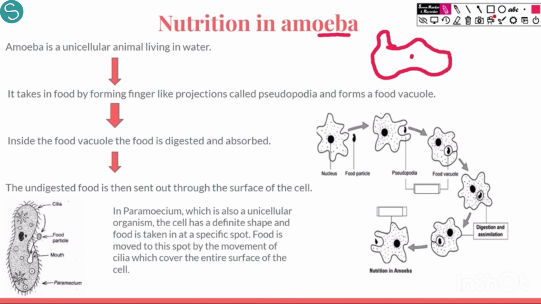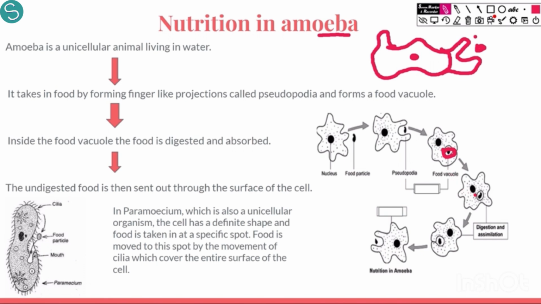Now what happens is there is a nucleus in the center of amoeba, as you can see. Whenever there is a food particle, the amoeba extends its pseudopodia. So from here it extends a finger like projection. From here the cytoplasm extends, and slowly and steadily they surround this food material completely. You can see the pseudopodia is growing around the food material.